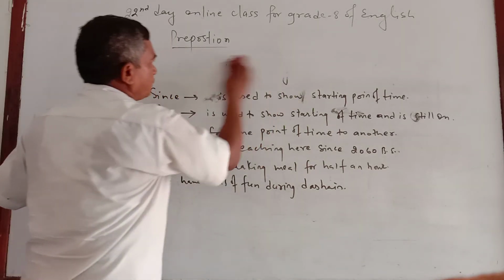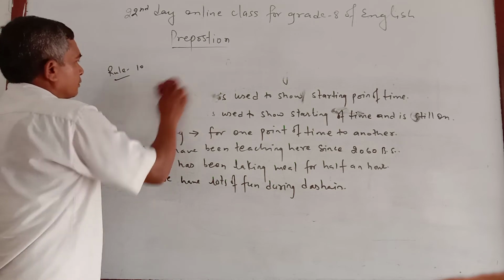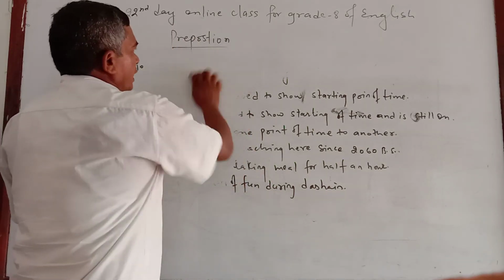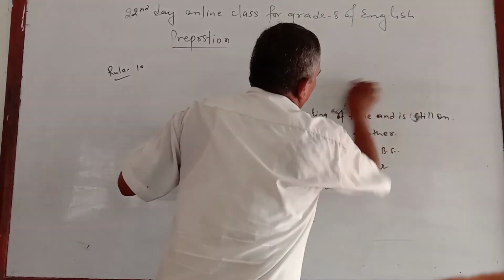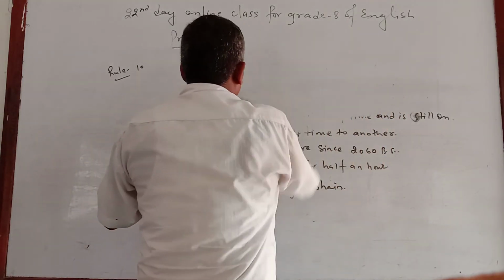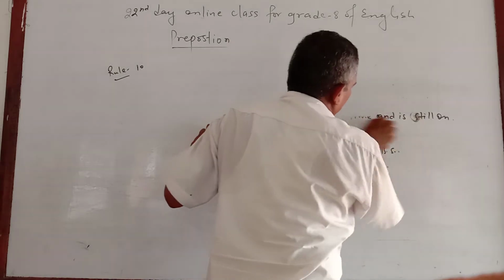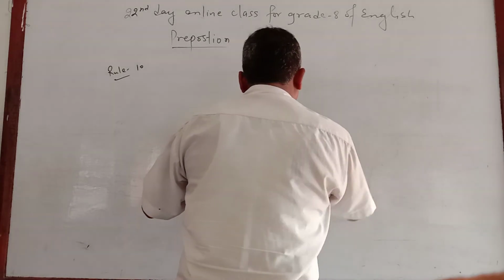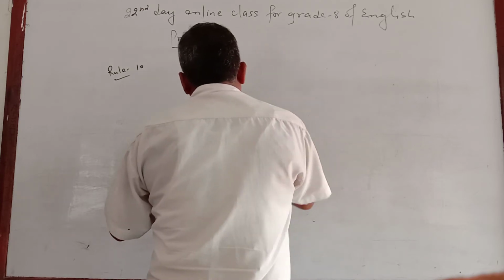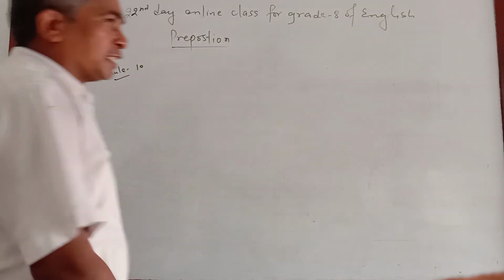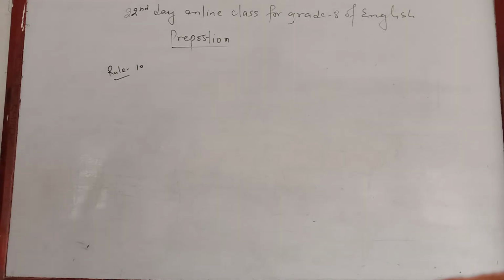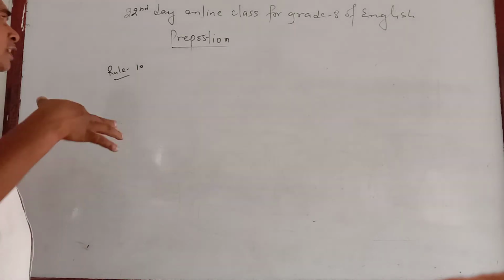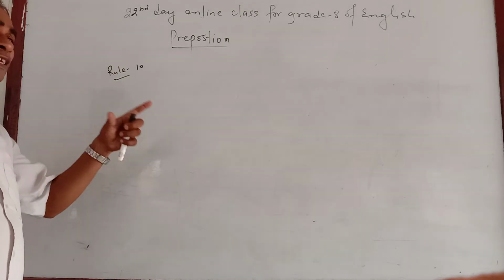Now the next one: use of unto and into. As I made it clear, use of in, use of on. Now you might have been thinking, unto and into mean what? As I told you, on is used to show upper location, in is used to show the inner location. So either upper location or inner location, for that on and in are used.